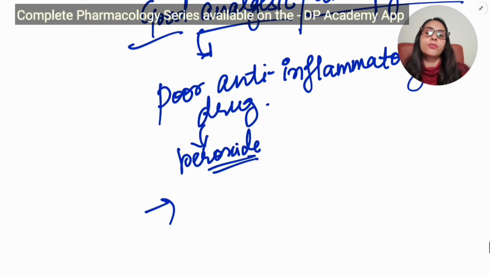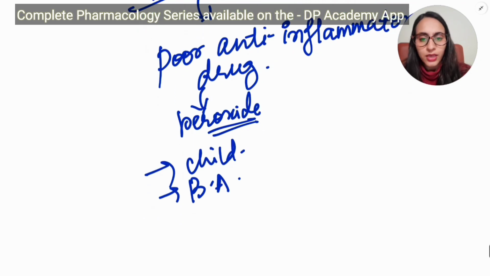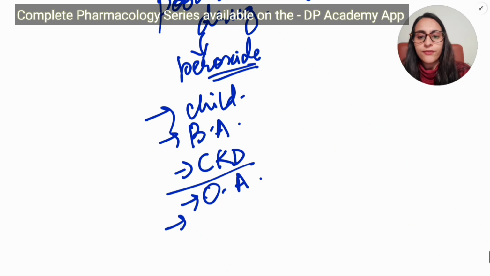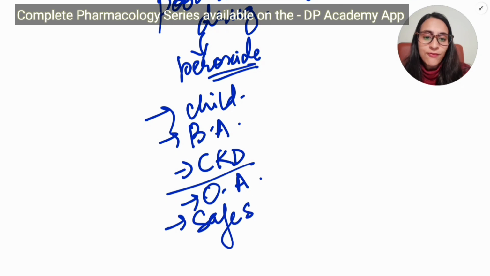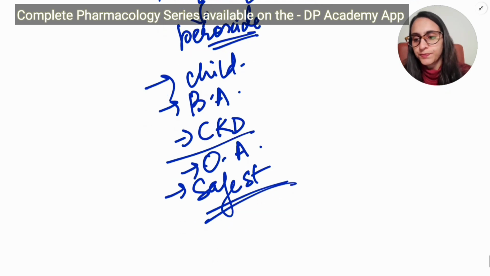Paracetamol or acetaminophen is given in children. It is given in bronchial asthma. It is the safest analgesic in chronic kidney disease. It is the analgesic of choice in osteoarthritis. Also, it is safe in pregnancy. The safest drug that is known is paracetamol. So you can give paracetamol in any condition, either in pregnancy, lactation, or chronic kidney disease. So basically it is the safest drug that is known.